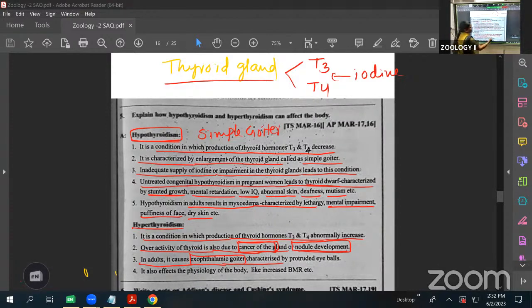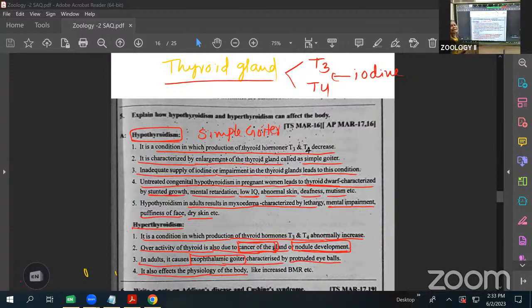What is it? It is characterized by protruded eyeballs. The eyeballs become pushed up; they look like they are coming out, projected outward. Here, protruded eyeballs occur in this condition, and it also affects the physiology of the body.